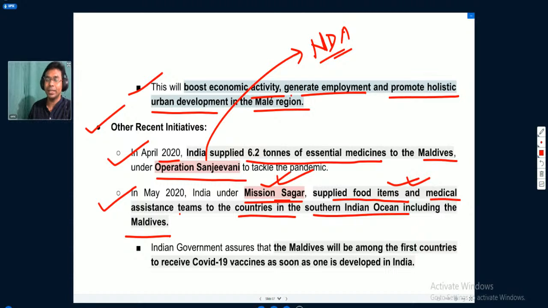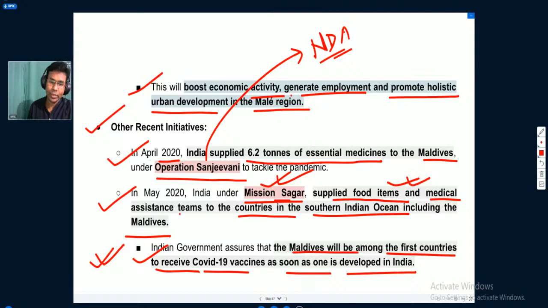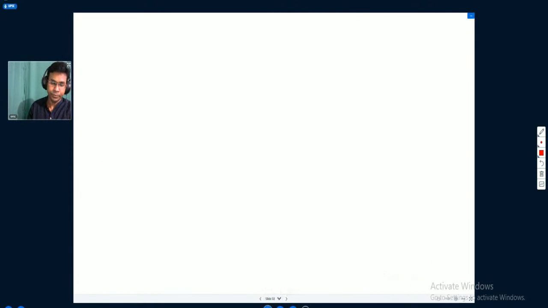Then the Indian government assured that the Maldives will be among the first countries to receive a COVID-19 vaccine as soon as one is developed in India. India has promised that Maldives will be among the first countries to receive those vaccines from India.